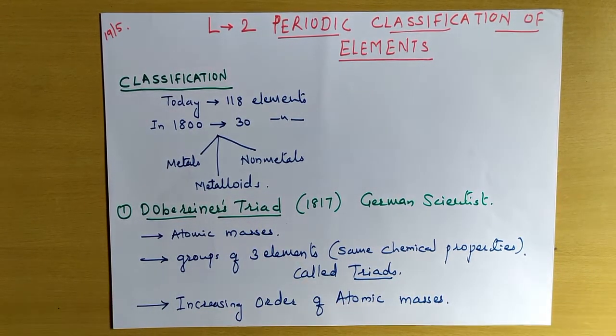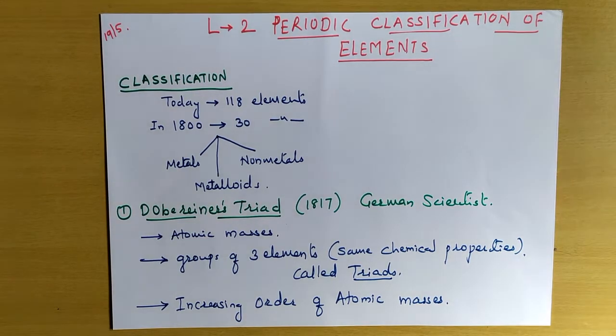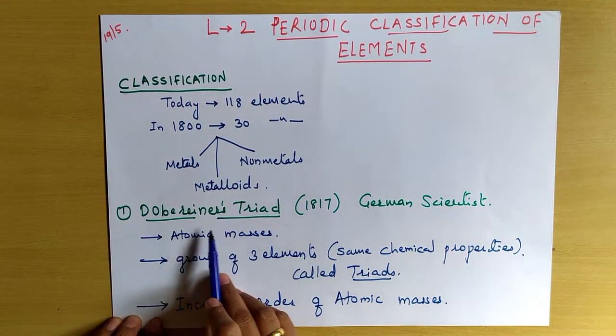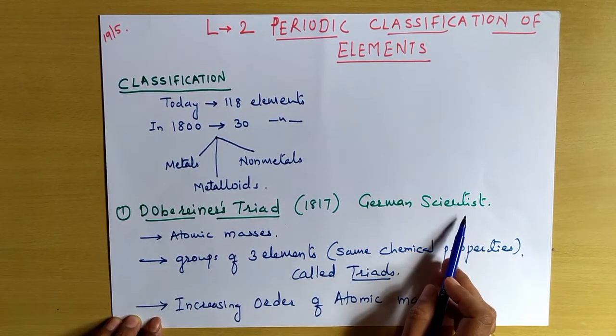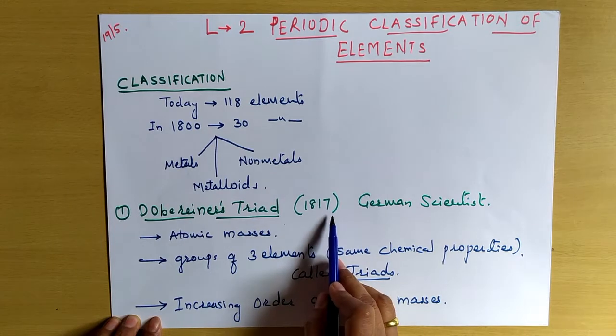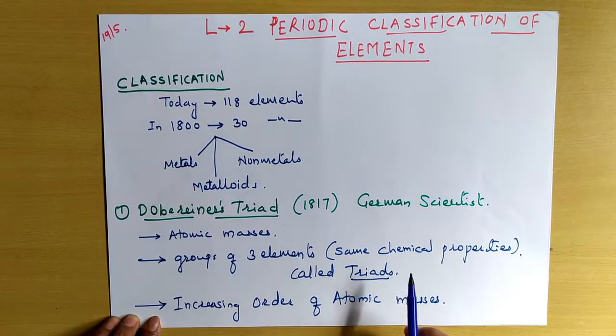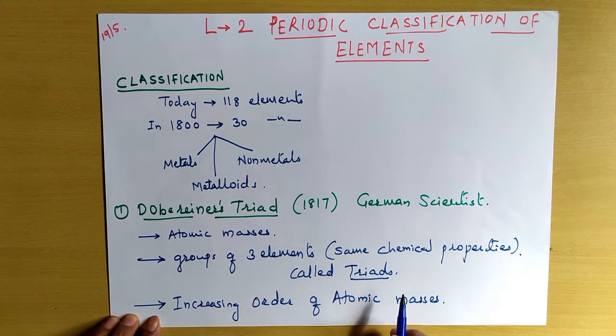Then many of the scientists tried to arrange the known elements at that time according to different groups. In that, the first scientist, that is Dobereiner, was a German scientist in 1817. He considered the atomic masses as the important property of the elements.